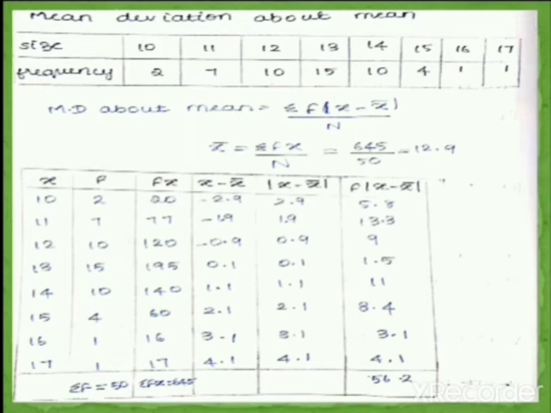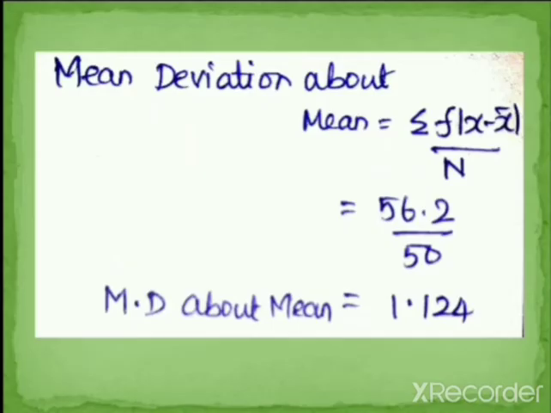And then your summation fx value is 645 and summation f value is 50. Now you have to substitute all these values into the formula. Mean deviation about mean is equal to summation f of mod x minus x bar divided by capital N. So our summation f mod x minus x bar value is 56.2 and capital N, which is total frequency, is 50. If you divide this, you will get 1.124.